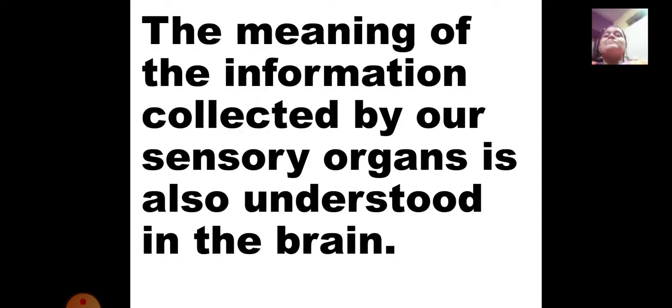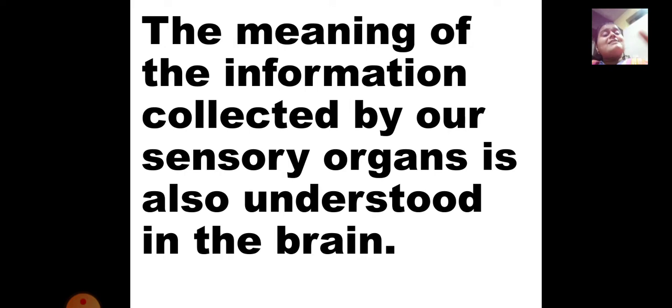Whatever information the brain passes, you behave in that way. Is that clear? The meaning of the information collected by our sensory organs is also understood in the brain. Yes, when we smell a dirty smell, we immediately cover our nose. So that information is given by the brain to our hand to cover our nose. So see, such a magical thing. And suppose we touch anything hot and you take your hand back, that also information is given by the brain to our skin that you have touched something hot and you have to take your hand back.